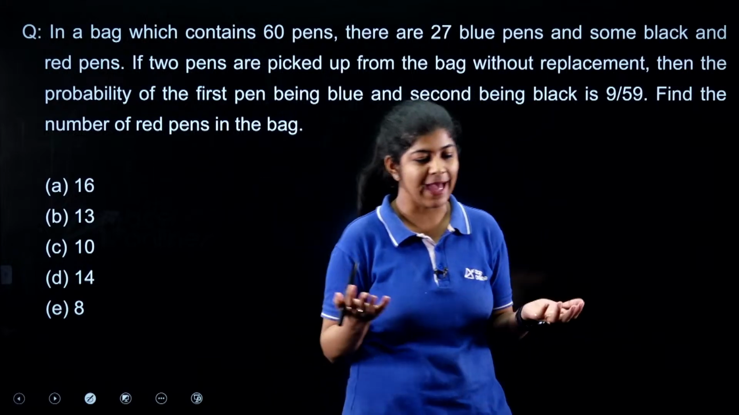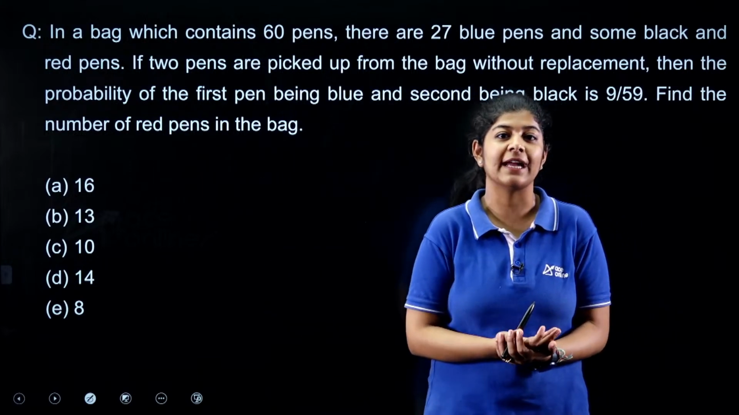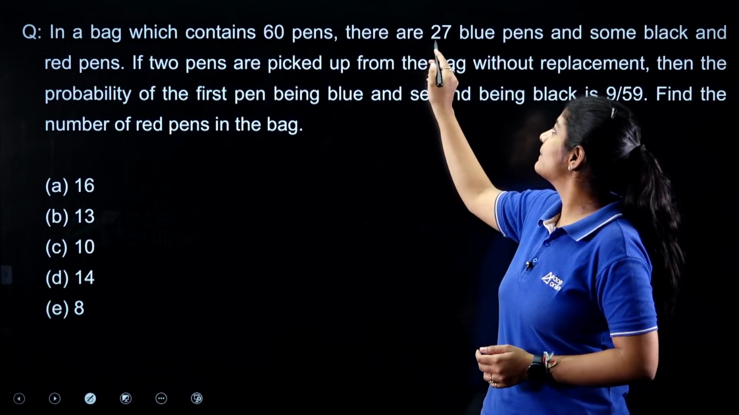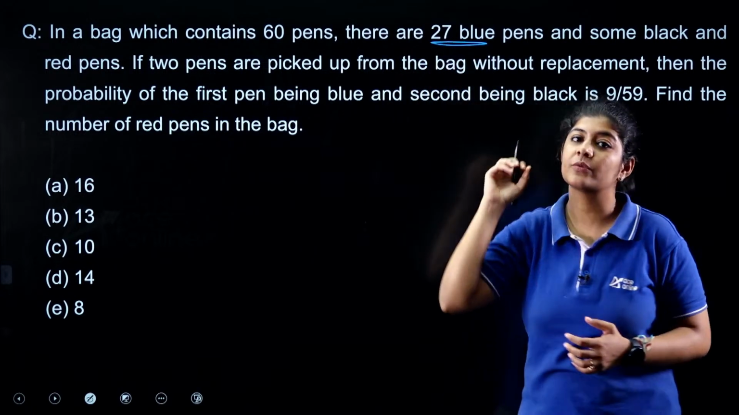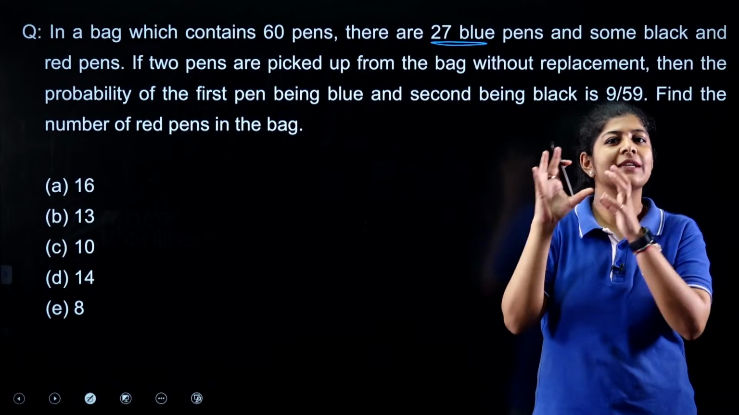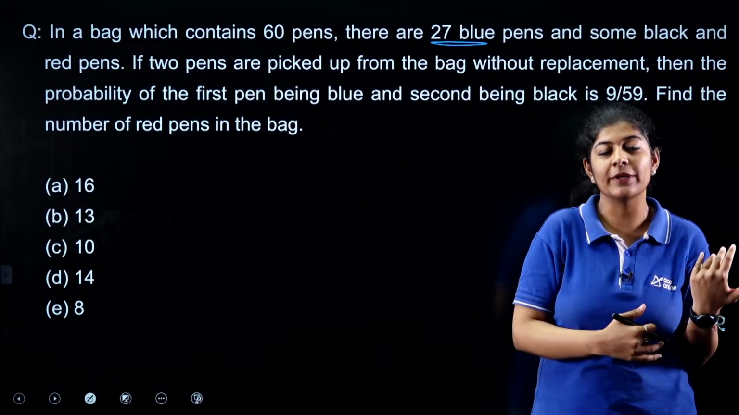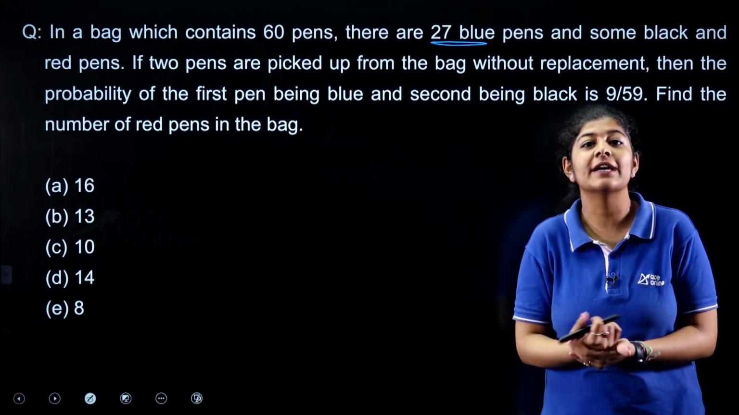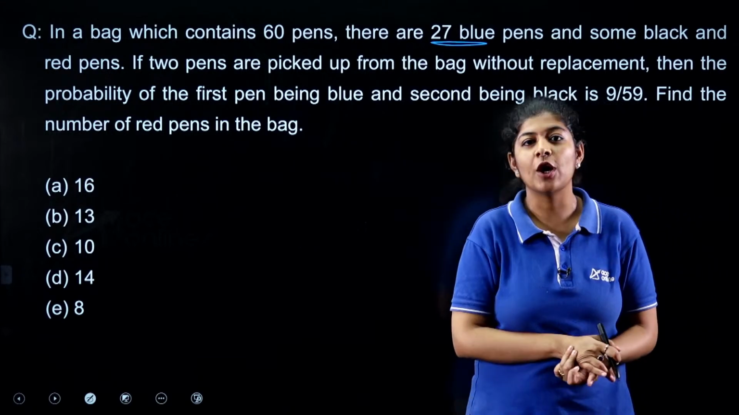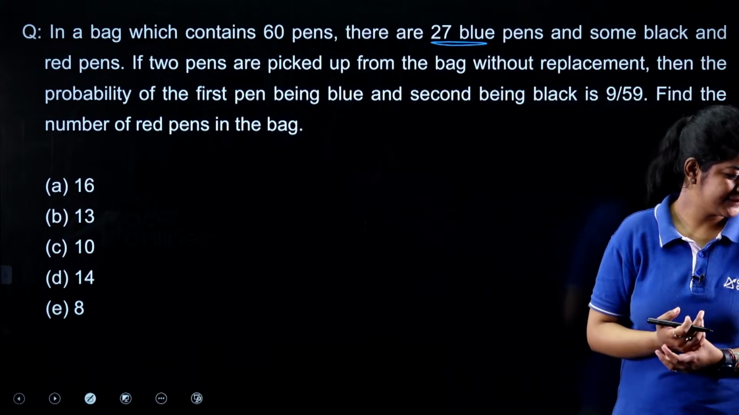Here we have a bag with 60 pens in it. And here we have a specific number for the blue ones, that is 27. For the rest, we are not aware how many are black and how many are red. And we need to figure out how many red pens we have.